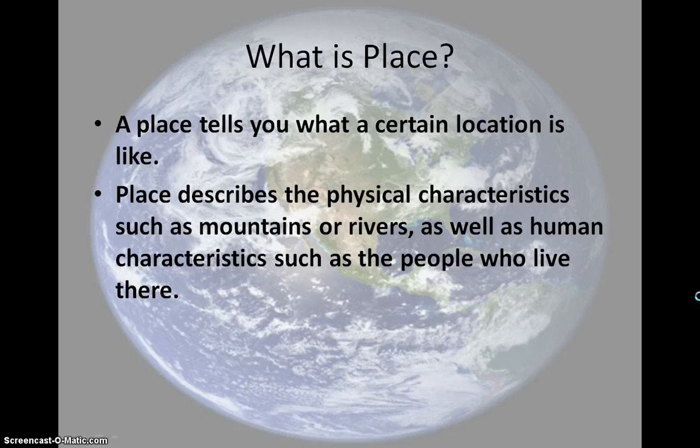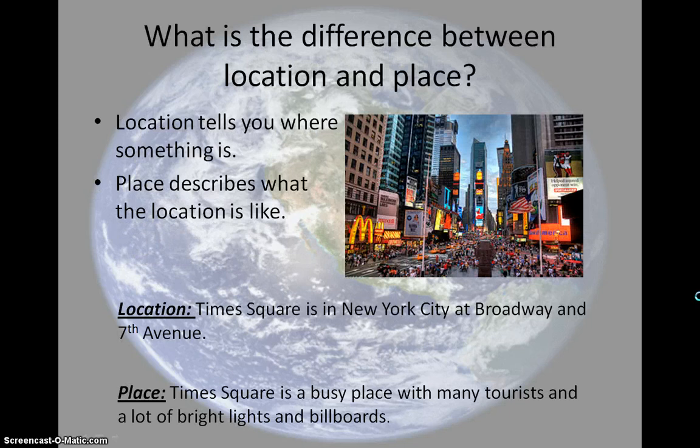So when you're describing what a place is like, you're talking about place. You're not talking about location. All right? Well, people might be confused. It's like, man, Mr. Jackson, location and place, they sound pretty much the same. Well, it's really not. They're pretty different things. Location tells you where something is, but place describes what that location is like.